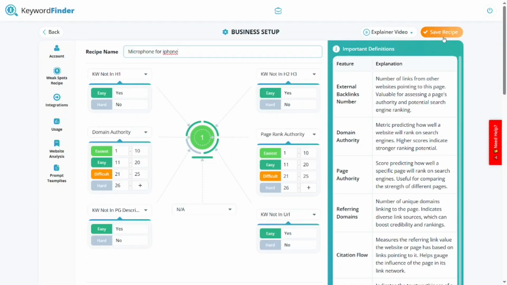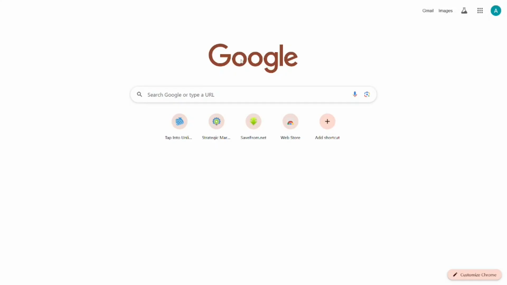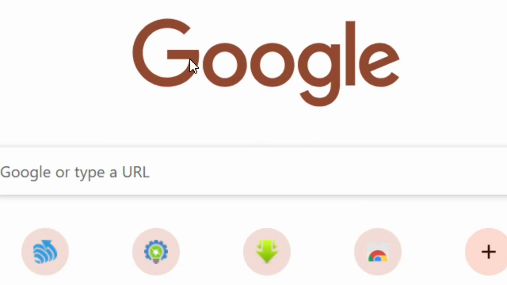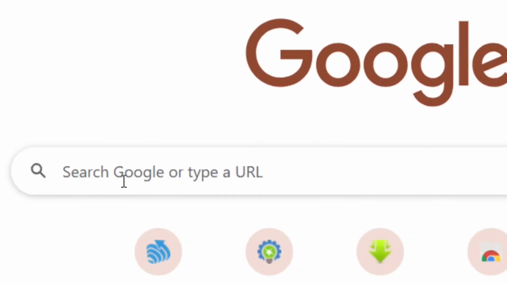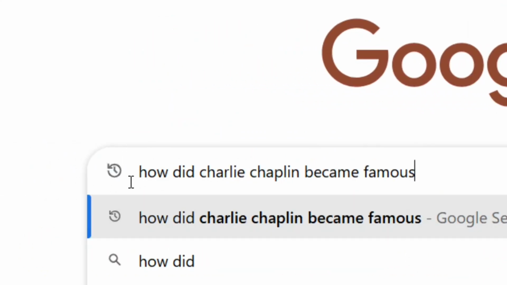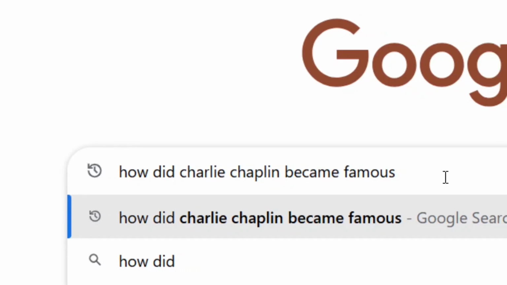How to rank number one in Google for any keyword. So to rank on Google, you first have to know how Google works. To know how Google works, you have to use it yourself. So let's put in some queries, like how did Charlie Chaplin become famous.